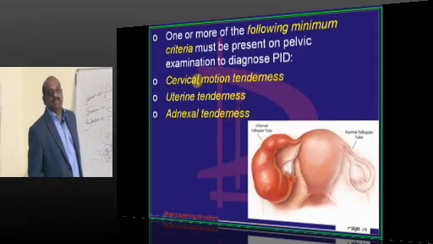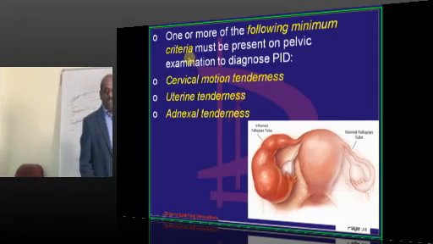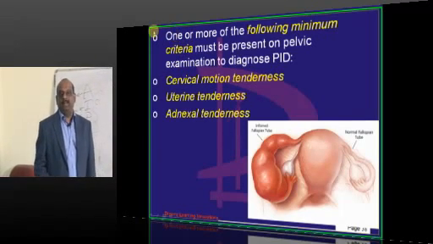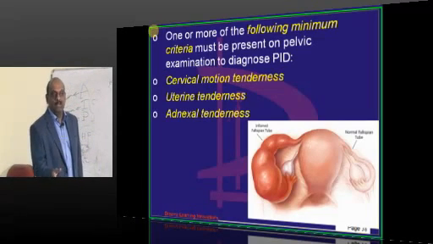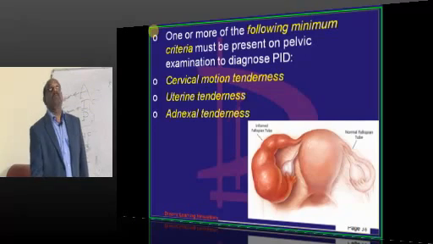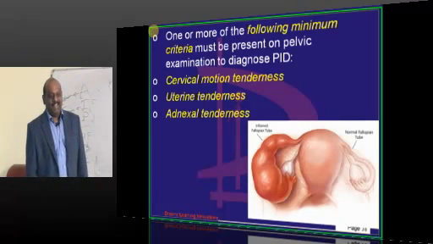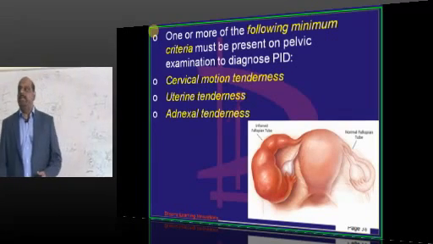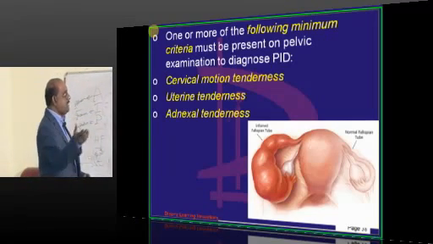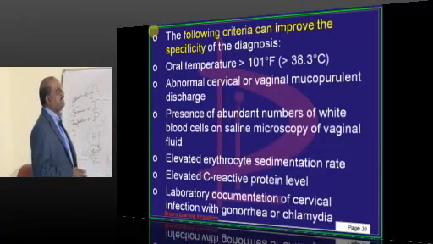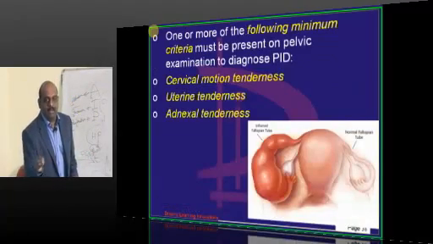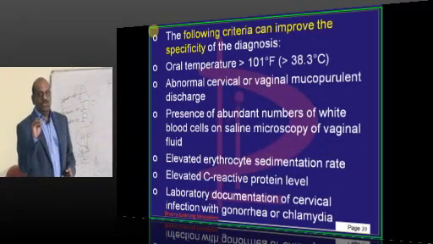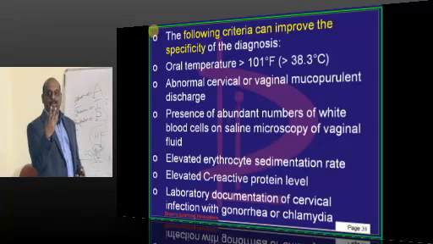Cervical motion tenderness. What is meant by chandelier sign? Whenever pelvic inflammatory disease is there, the cervix becomes so tender. If you do cervical motion on per vaginal examination, the patient will jump and catch the chandelier, hence called chandelier sign. So, one of the frequently asked questions, chandelier sign is found in PID. So, cervical motion tenderness, uterine tenderness, adnexal tenderness, they are all called minimal criteria that you need to remember.